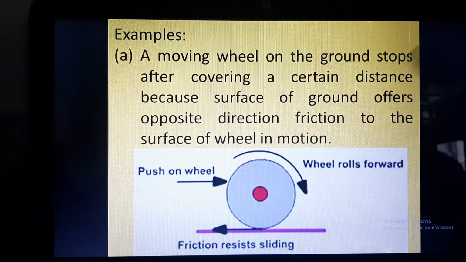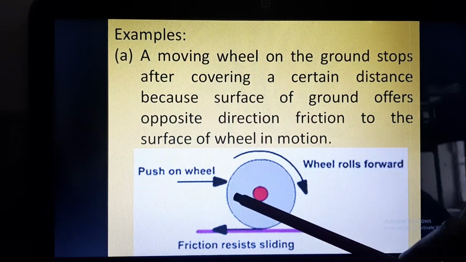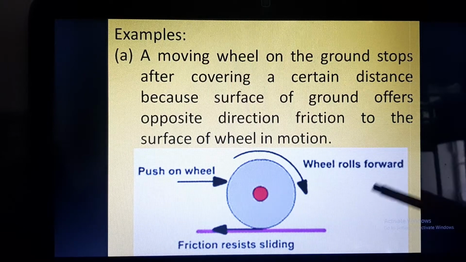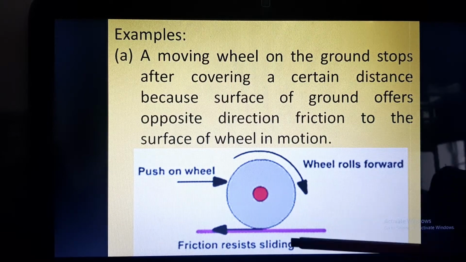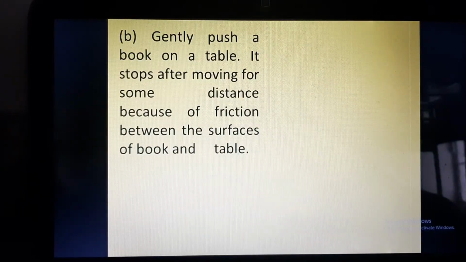It is the frictional force, and that force is opposite to the direction of motion. That is why it stops. Here, this is the wheel, and if we push it, the wheel will roll forward in this direction, and the ground will exert a force on this wheel in the opposite direction.